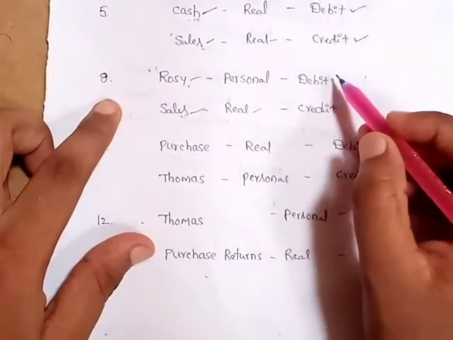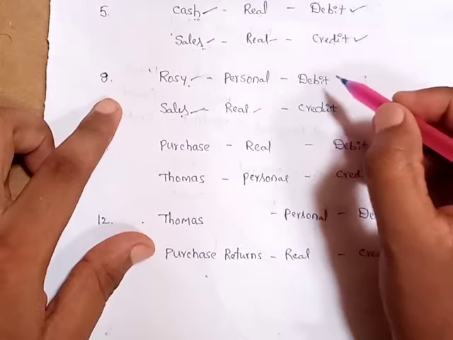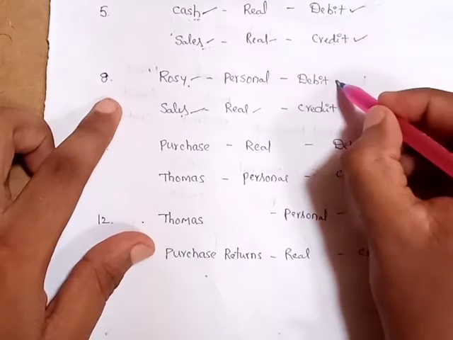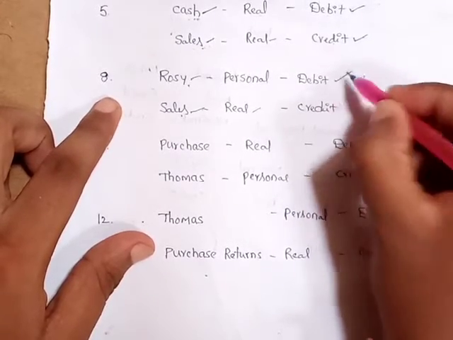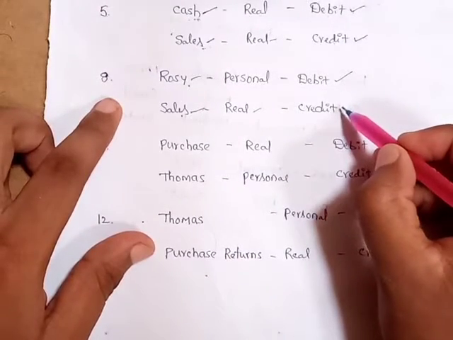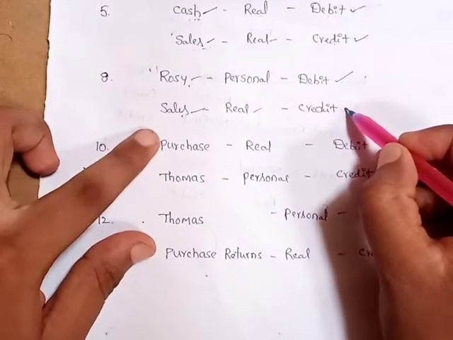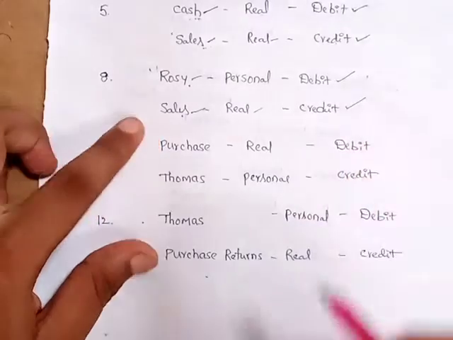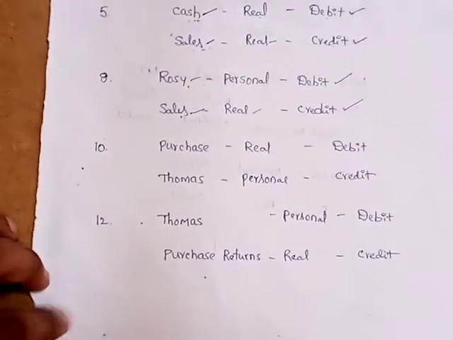So here Rosie is a receiver. Why? Because we sold goods to Rosie, so Rosie is a receiver. According to personal account, receiver will be debit. And when we sold goods, goods will go out from the business, what goes out, that will be credit. So Rosie debit, sales credit.